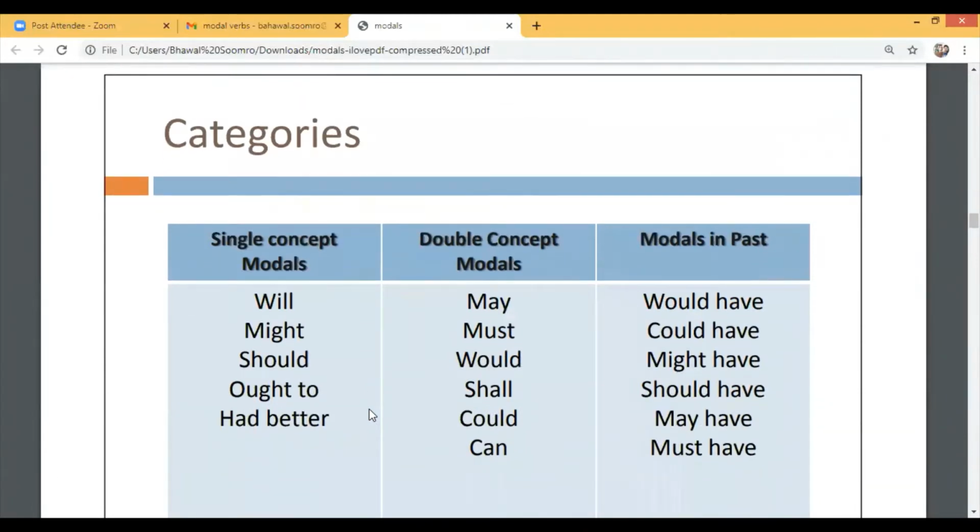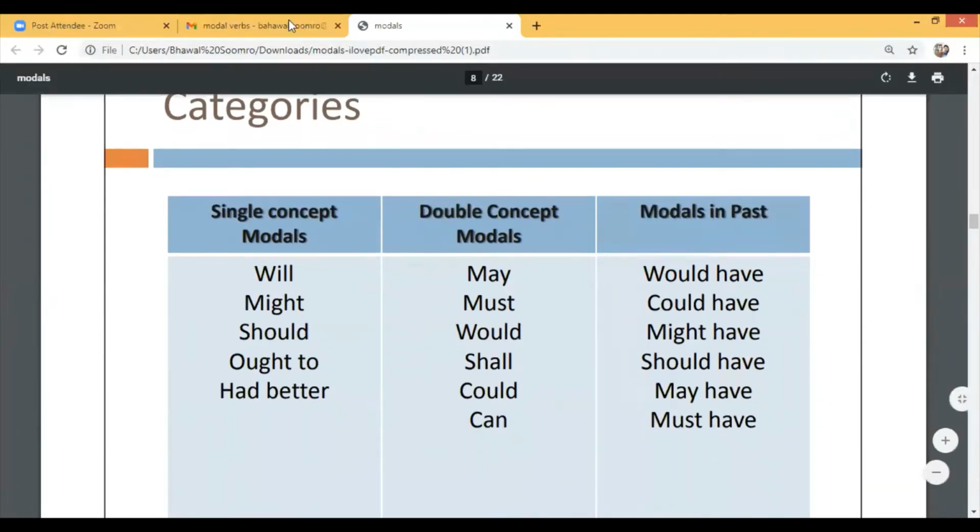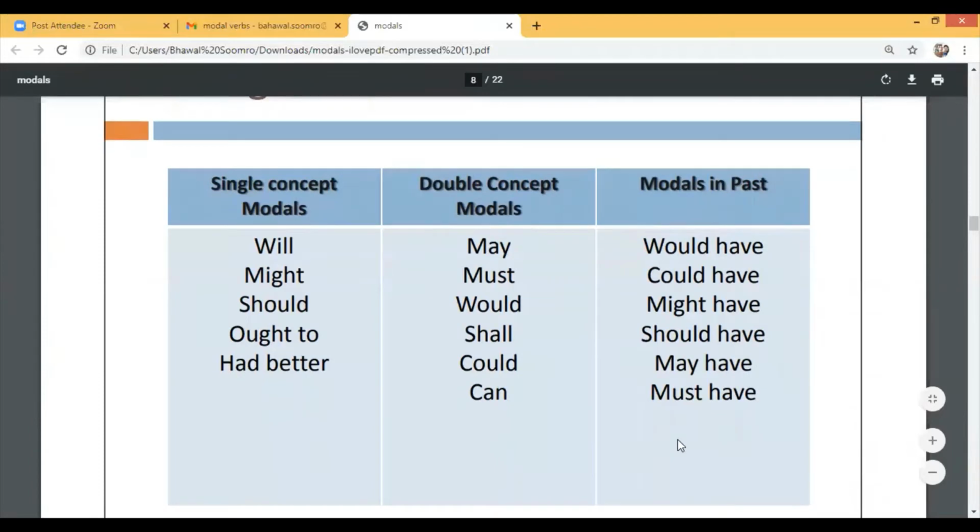As I have told you, there are two main categories, and a third can be used in the past. Single concept: will, might, should, ought to, had better. Double concept: may, must, would, shall, could, can. And modals in the past: would have, could have, might have, should have, may have, and must have.